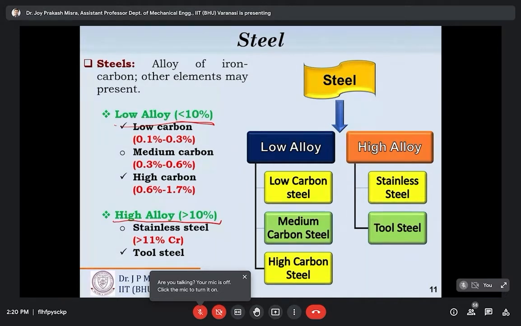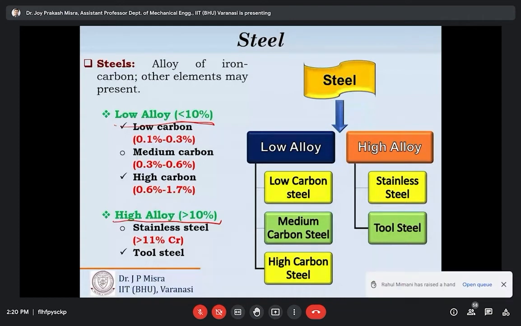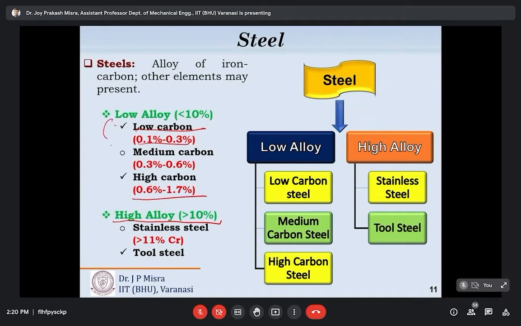On the basis of carbon content, these low alloy steels are further classified as low carbon steel, where the carbon percentage is 0.1 to 0.3%, then medium carbon steel, 0.3 to 0.6%, and high carbon steel, 0.6 to 1.7%.